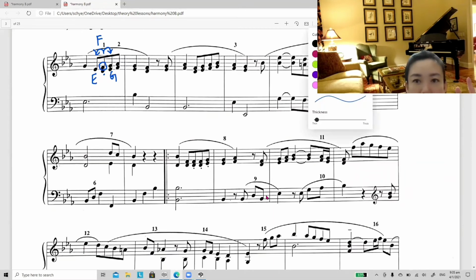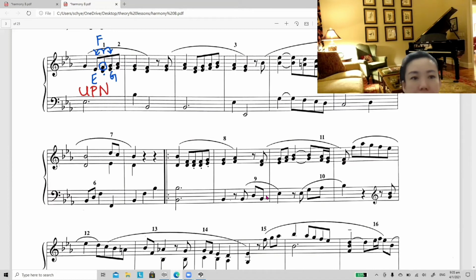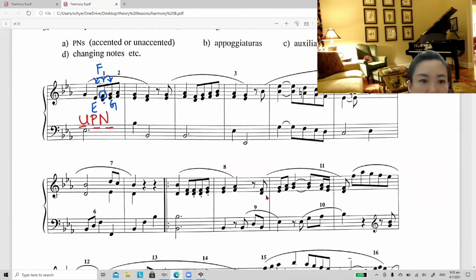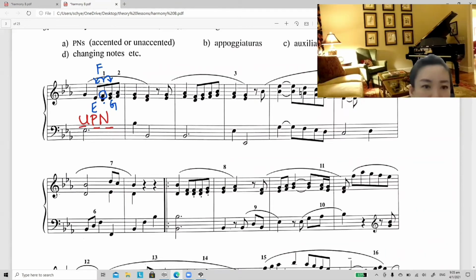So in this case, you can name this unaccented passing note, UPN. I use a short form to identify the answer. So number one is unaccented passing note, because this is at a weak beat. Okay, let me explain how to identify main and weak beat.